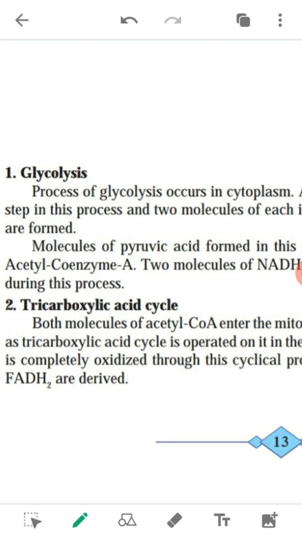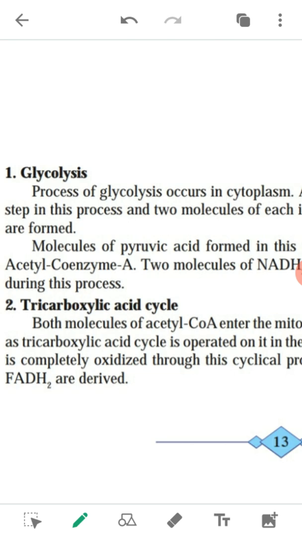NADH2 is an enzyme which is formed in the cell and used in cellular respiration. The long form of NADH2 is nicotinamide adenine dinucleotide. So in this glycolysis process, 2 molecules of pyruvic acid, ATP, NADH2 and water are formed.